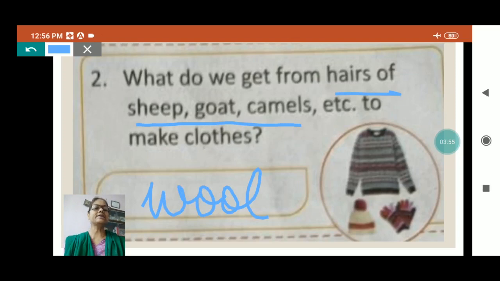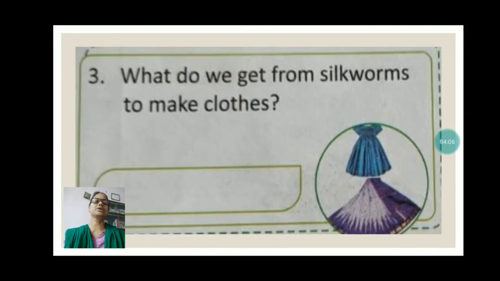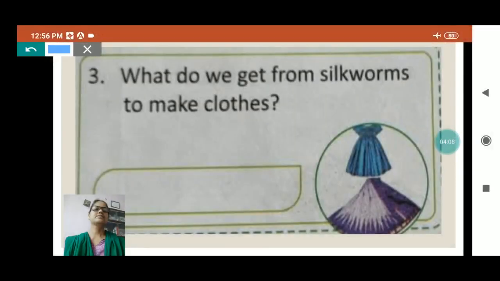Okay, beside this we get the silk yarn also from silkworm, isn't it? What do we get from silkworms to make clothes? And silkworm, what do the silkworms give us? Silk yarn.